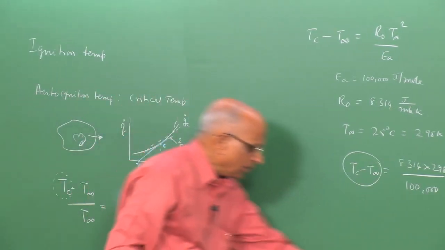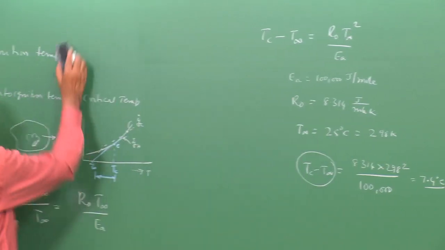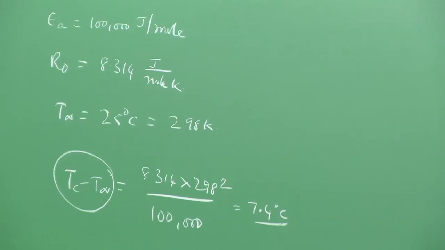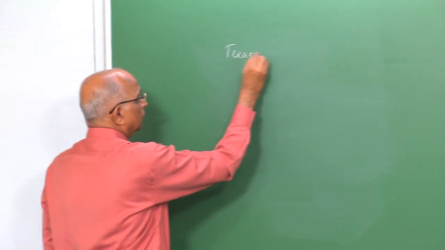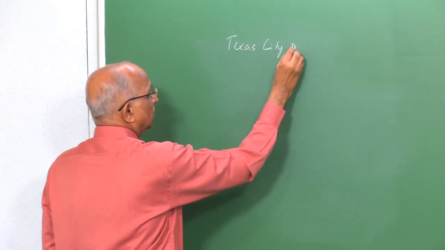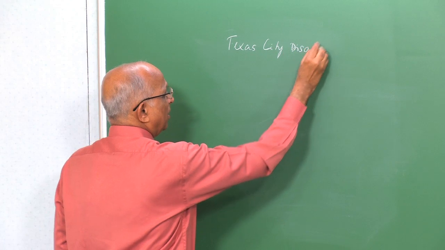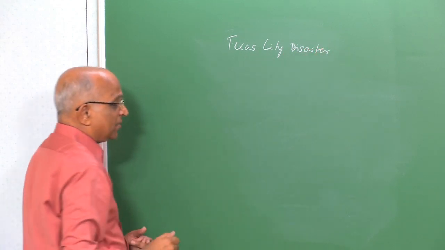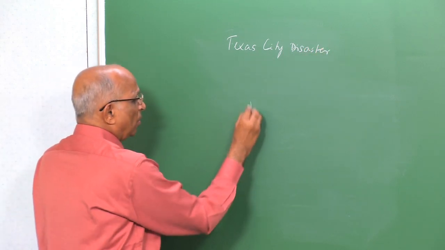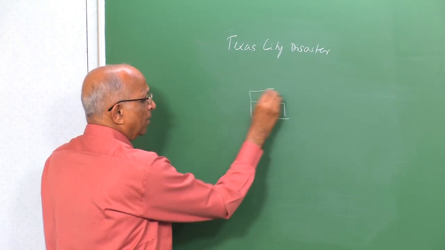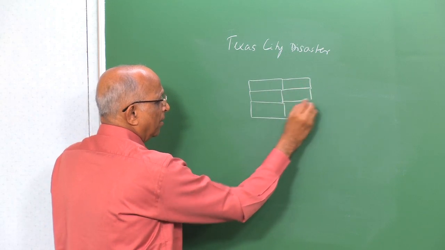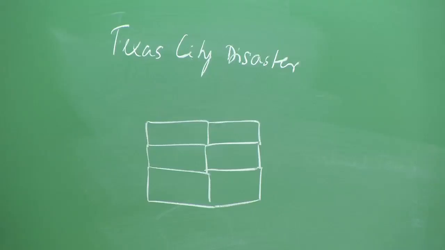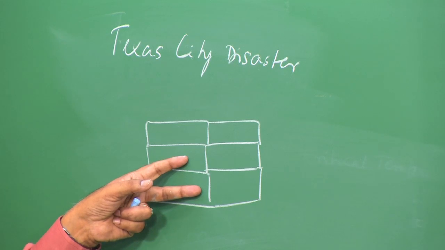If we go back to the examples which we took, let me cite one or two. If you look at the example of the Texas City disaster, what was in this particular accidental explosion? We had a lot of ammonium nitrate, with cartons of ammonium nitrate being stacked one on top of the other, and it was something like 7,700 tons.